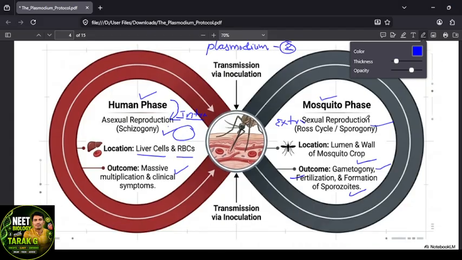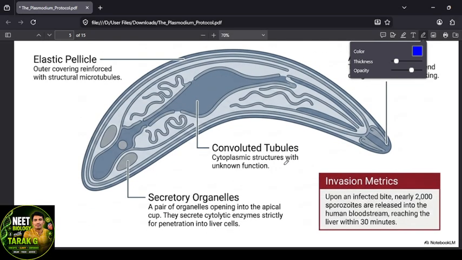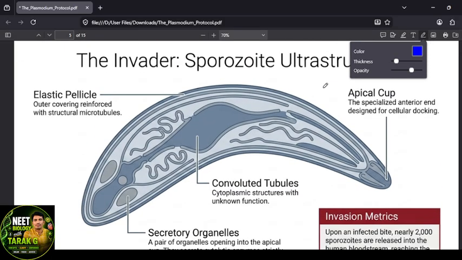So here inoculation will be happening. Now, which stage is the disease causing stage for the human? Nothing but the sporozoite. Sporozoites are the disease causing stages for the human being. You have to learn the structure here. Its shape is sickle shape. What is the shape? Sickle shape. It has an outer covering for protection, that is the elastic pellicle. This is the anterior part, and this is the posterior part.